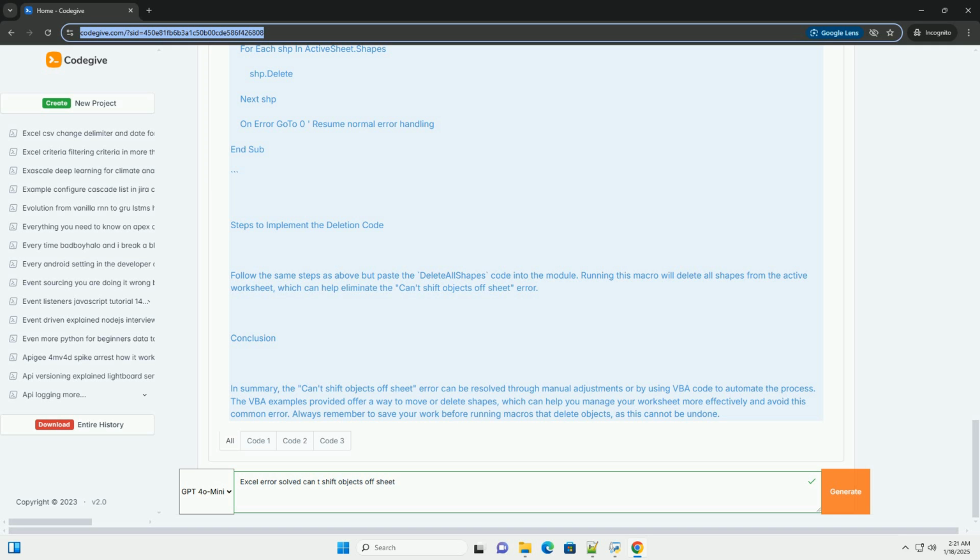How to solve the error? Here are some effective strategies to resolve this error. 1. Move objects. Manually move objects away from the edges of the worksheet. 2. Delete unused objects. If there are objects that you no longer need, consider deleting them. 3. Check object properties. Ensure that objects are properly anchored within the worksheet. 4. Use VBA code. If you want to automate the process of moving or deleting objects, you can use VBA, Visual Basic for Applications, code.